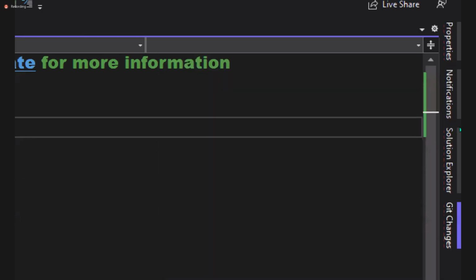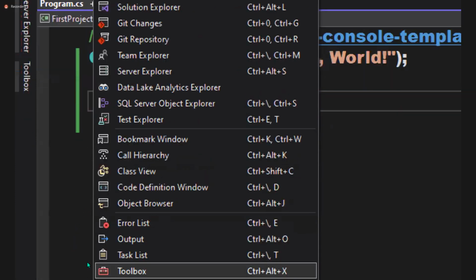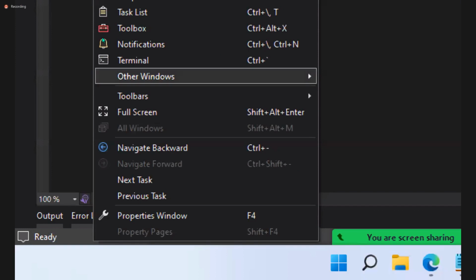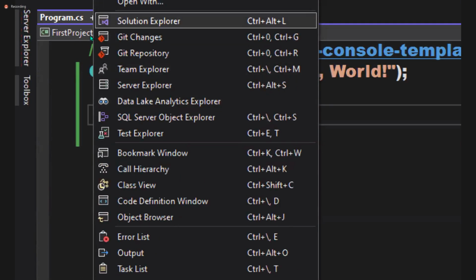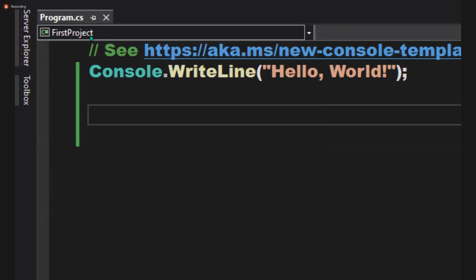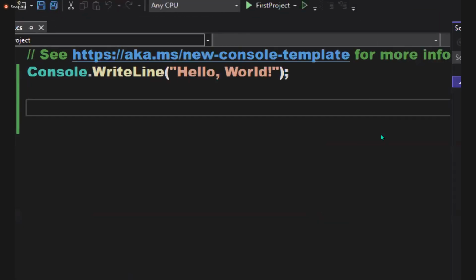You'll find it in the right hand side corner. If you don't find it there, don't panic. Go to the View menu, and in the View menu, you'll find the option Solution Explorer. When you click on it, automatically you can see that on the right side.